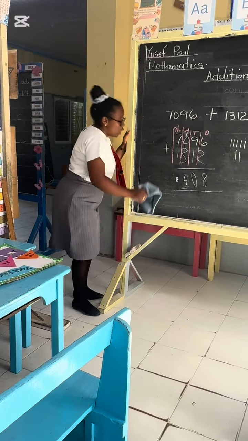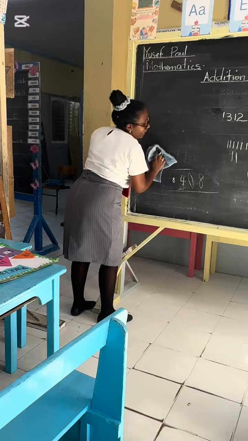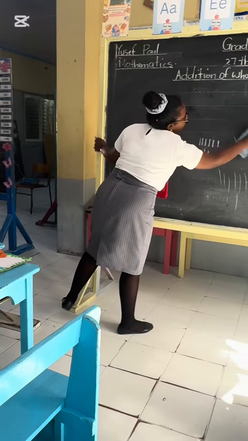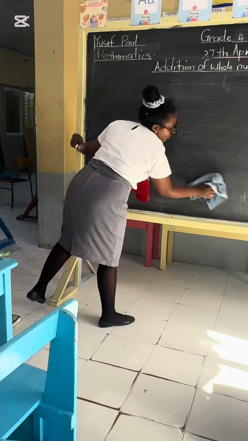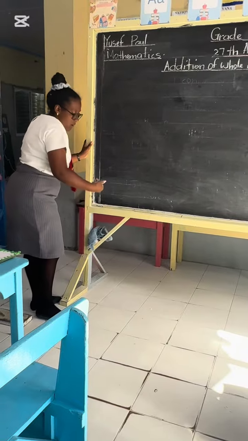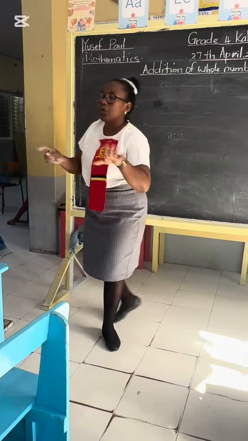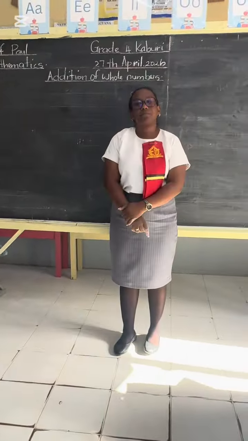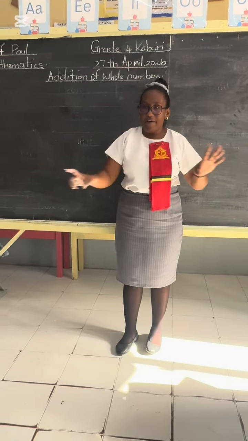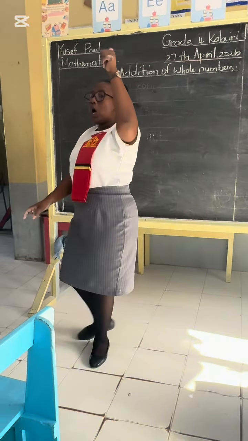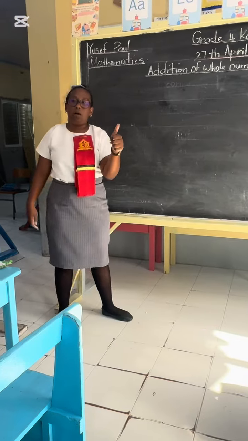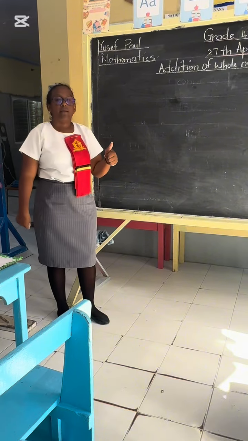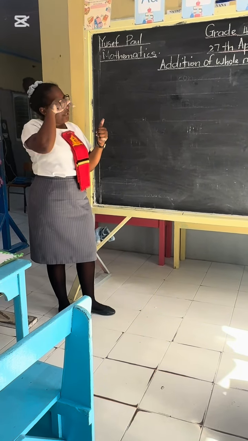Very good. So is there anybody here that does not understand how we get this? Anybody don't understand what was done? If you don't understand, put up your hands. So everybody understands. So we always start adding from which column? The ones column. Very good.